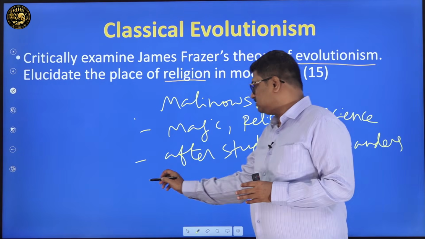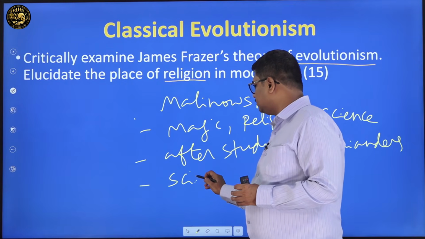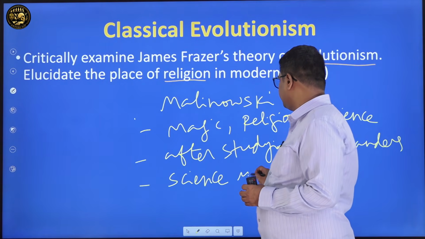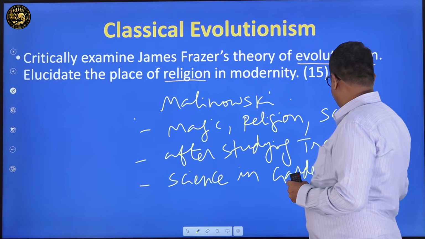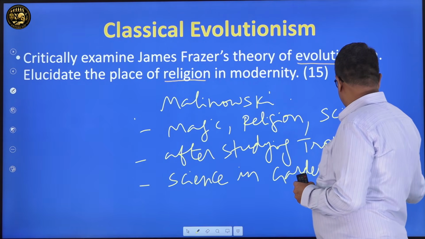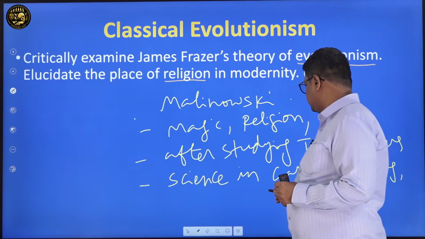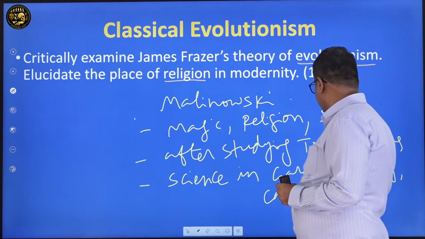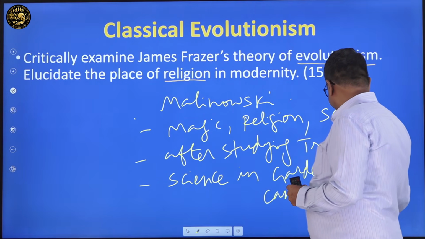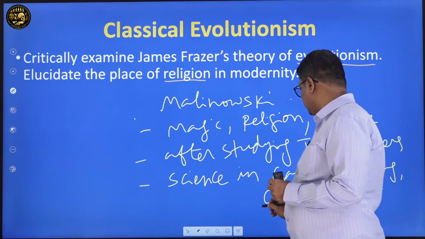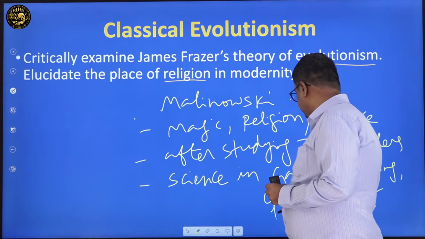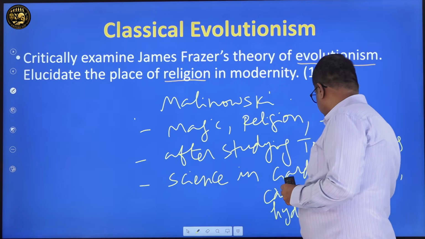There is a lot of science involved in canoe building and garden cropping. People are very expert in garden cropping, and in canoe building they have extraordinary knowledge of hydrodynamics.